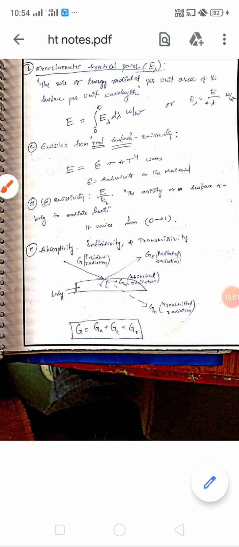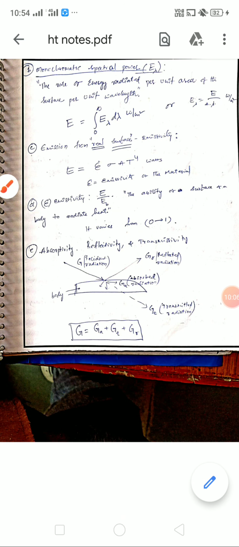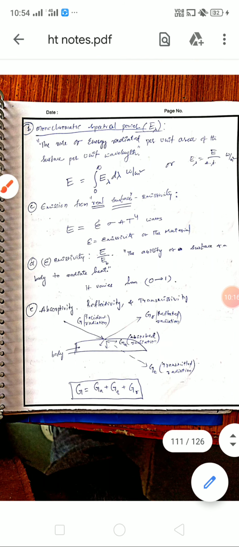The incident radiation is given by capital G. G is equal to Ga, the absorbed part, plus G tau, the transmitted part, plus Gr, the reflected part. Now taking G to the right side, we get 1 is equal to Ga by G plus Gr by G plus G tau by G. Ga by G is the absorptivity, a fraction.